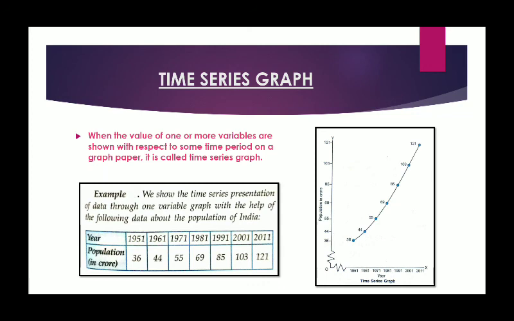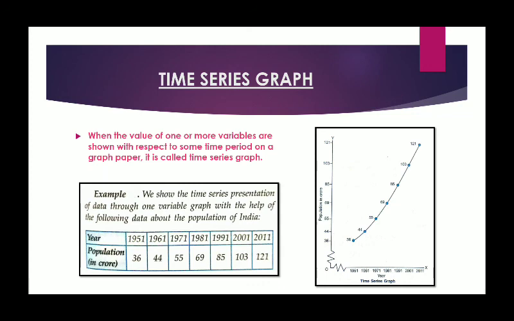Now in the diagram, one difference is there, and that is a kink is shown in both the axes near origin. It starts with origin, then comes a kink, and then 1951, then 61, then 71. This kink shows that we are not starting from the origin. After origin, we are keeping a gap, and that gap is shown with the help of this kink.